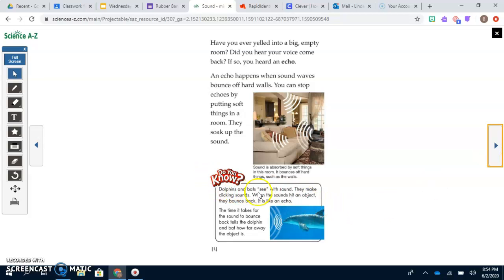Do you know? Dolphins and bats see with sound. They make clicking sounds. When the sounds hit an object, they bounce back. It is like an echo. The time it takes for the sound to bounce back tells the dolphin and bat how far away the object is.